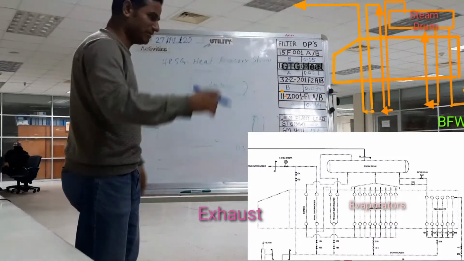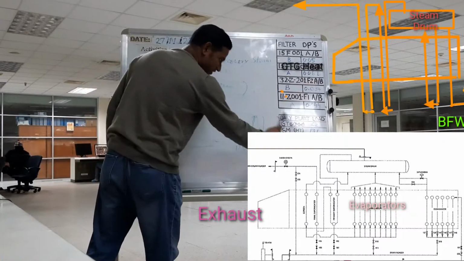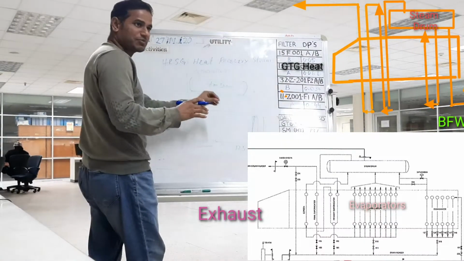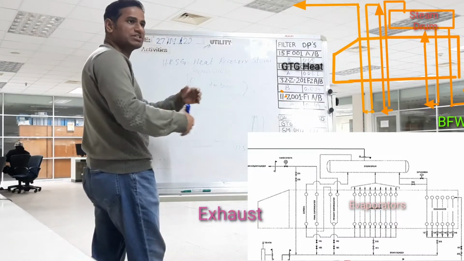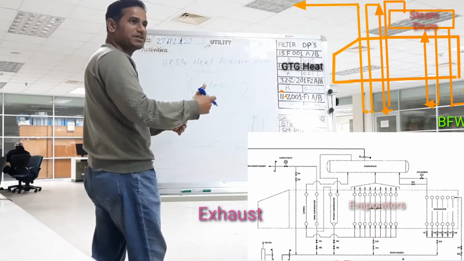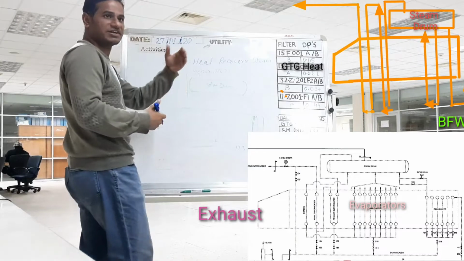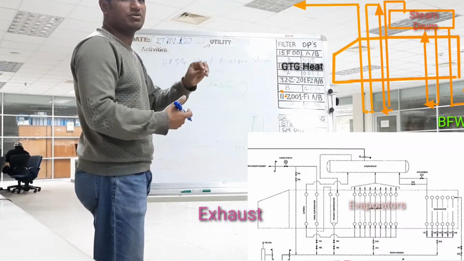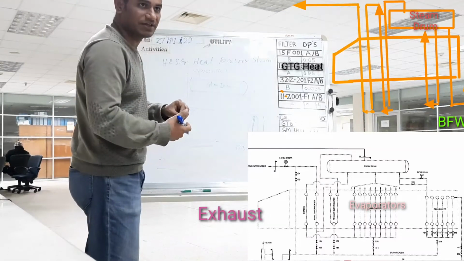Let me tell you again: 60 kg pressure, 75.98 ton of water will come to the economizer inlet. After crossing the economizer, the temperature will increase to 230 degrees centigrade and the pressure will decrease to 56 kg.